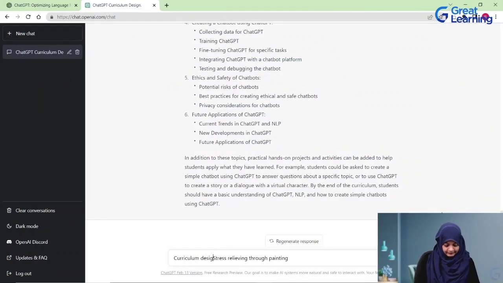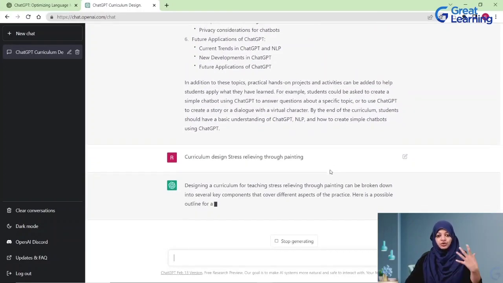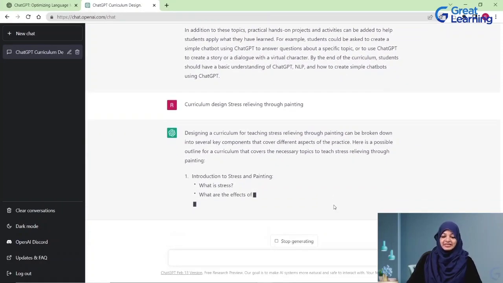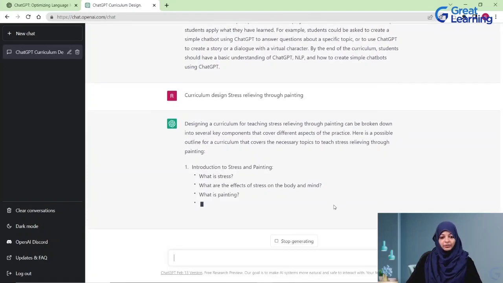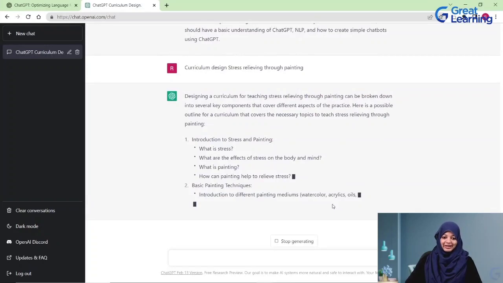Suppose I'm an art teacher who is handling a class of all 40 plus adults who actually want to learn some techniques to relieve their stress through painting. So let's see what a curriculum design for that would look like. Now here, as you can see, I have not put any kind of clause here that it needs to be for 40 plus adults, but it would still give me some kind of an idea about what the curriculum design should look like. So first of all, when you have an issue, acknowledge it.